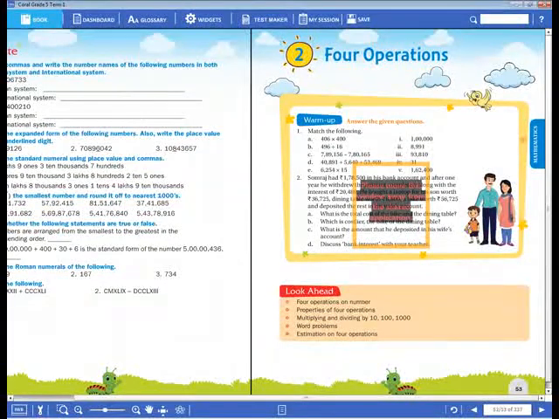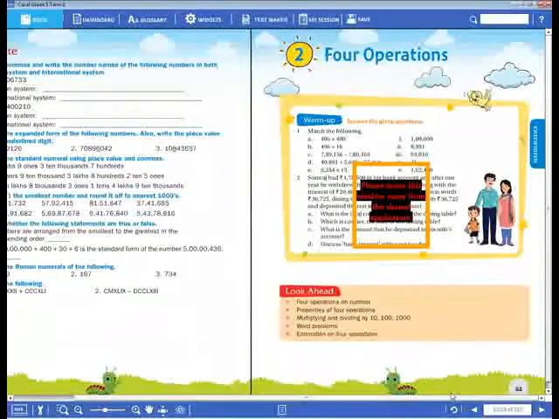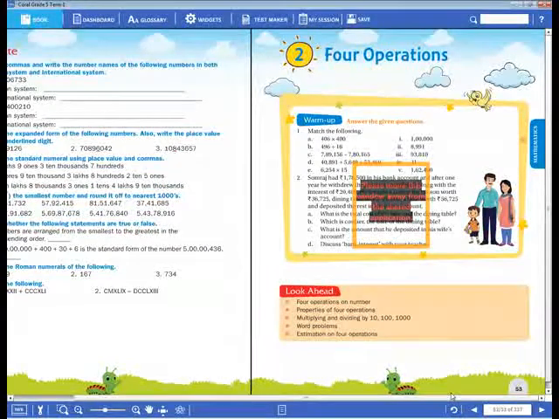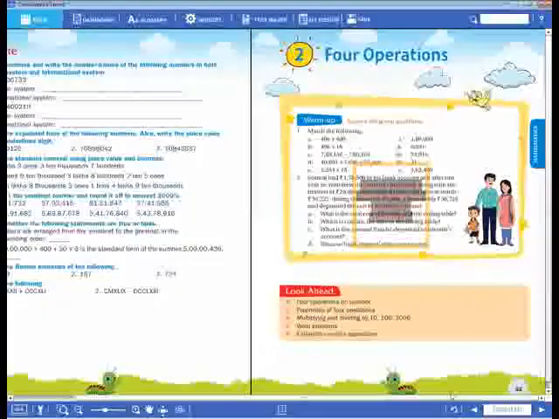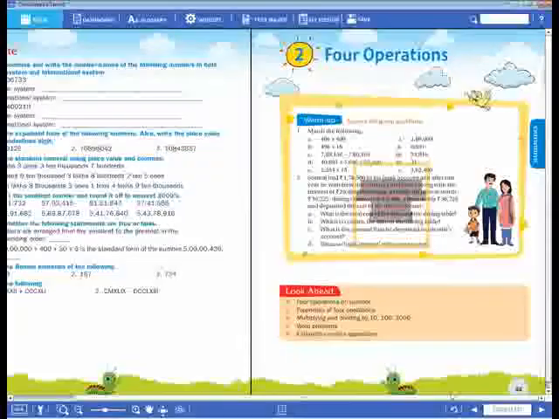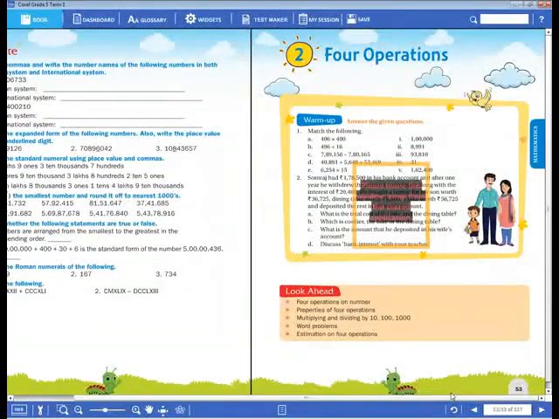So the next chapter is four operations. Do you know what they are? Four operations, what are they, dear children? Four operations are there, no? Addition, subtraction, multiplication and division.